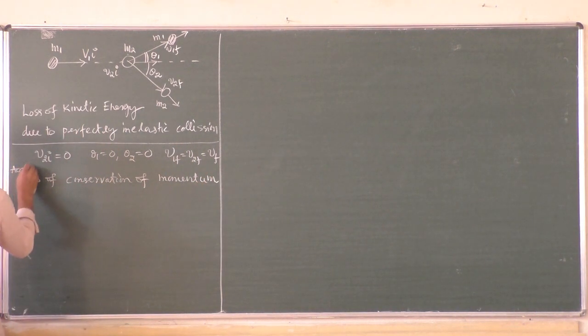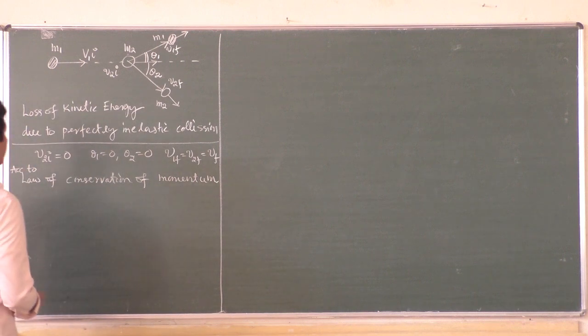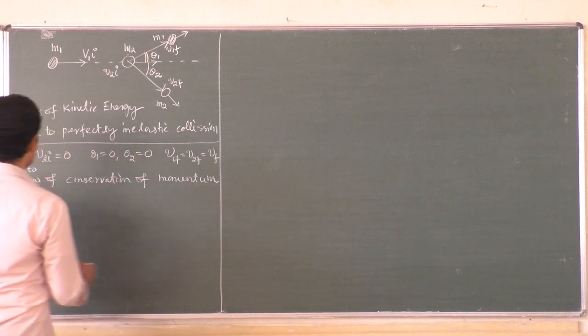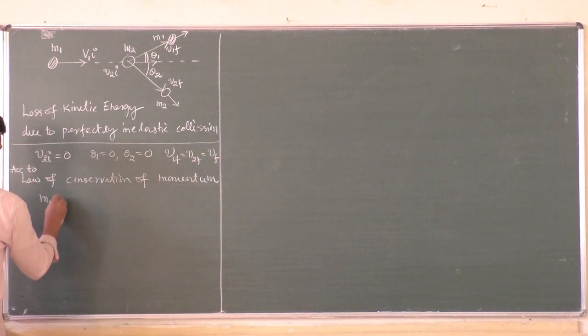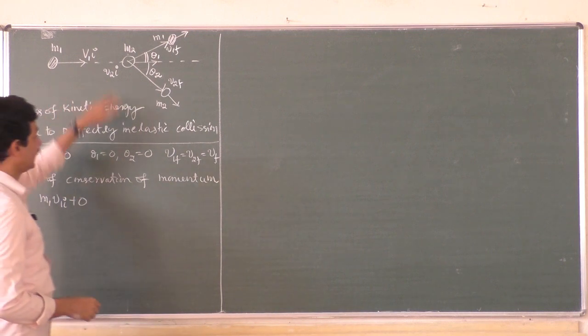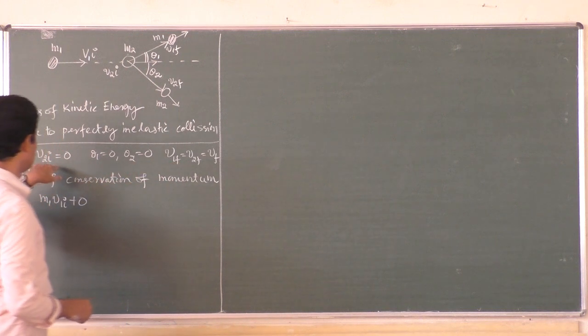According to the law of conservation of linear momentum, the total momentum before collision and after collision are the same. What is the total momentum before collision? Mass into velocity of the first object plus mass into velocity of the second object. The second object is at rest, v2i is 0.